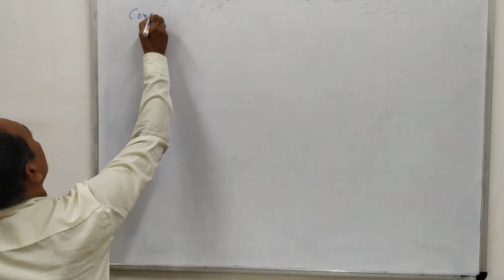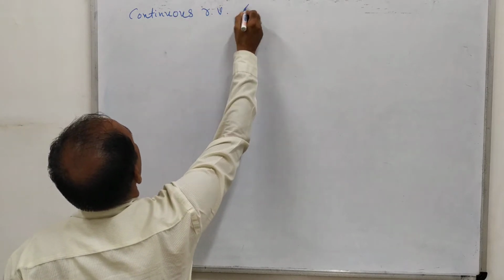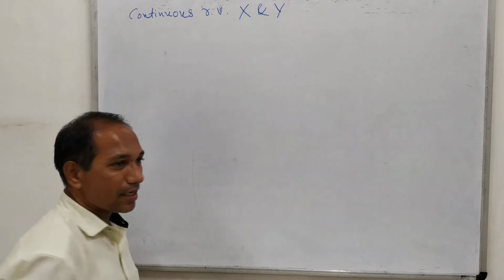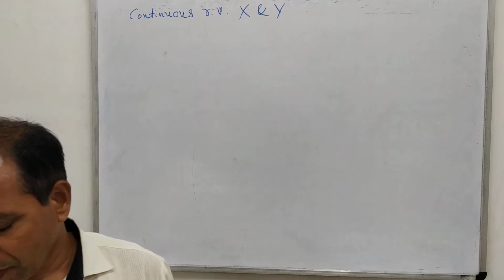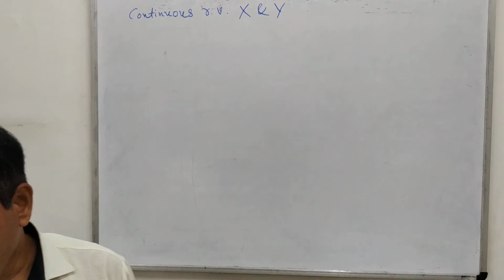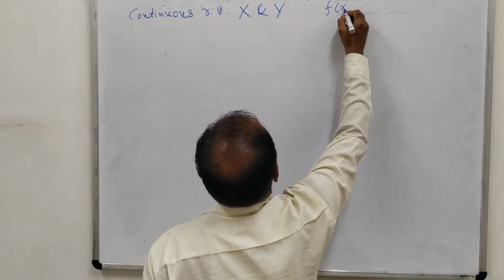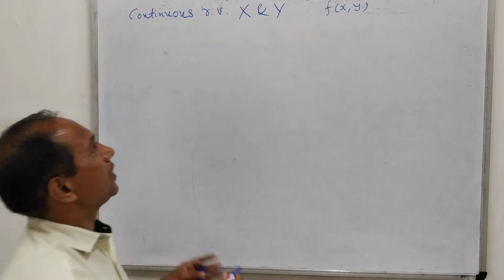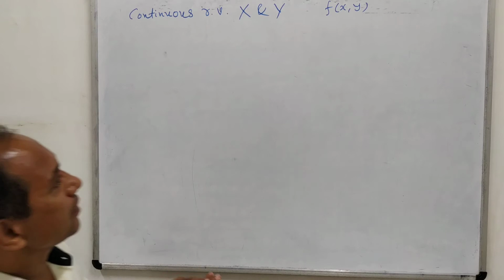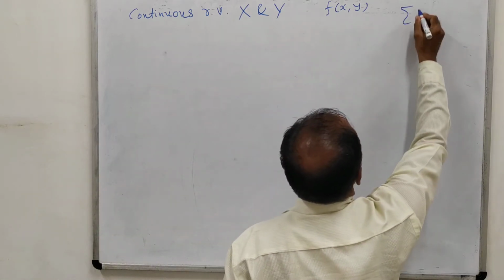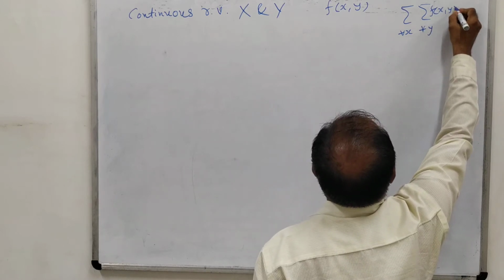continuous random variables capital X and capital Y. As we know that a continuous random variable possesses the values in some interval. So here the joint probability f of xy, based on capital X and capital Y, whatever is given here in the intervals, then as in discrete random variables we knew that the total probability for all x and for all y, f of xy, was always equal to 1.